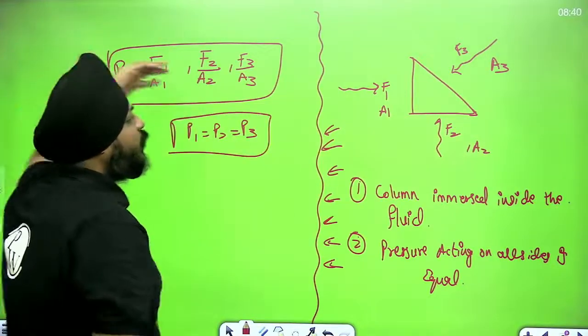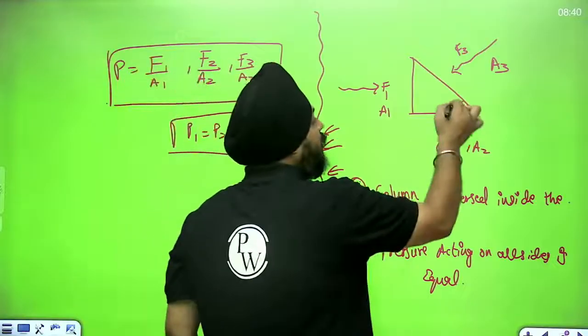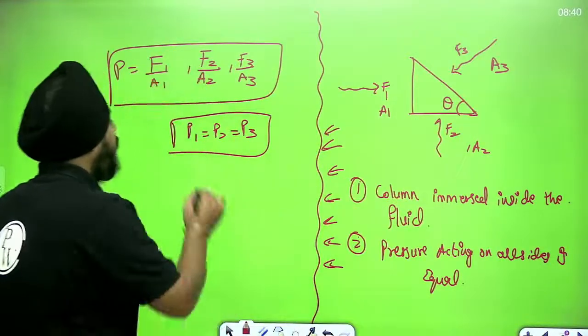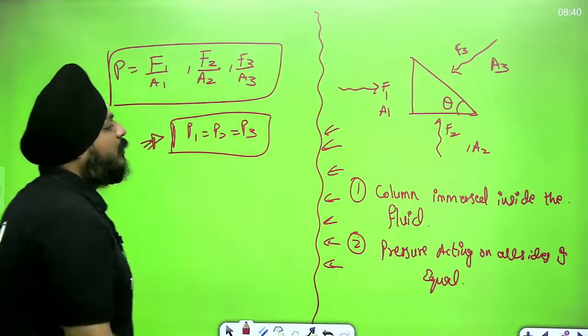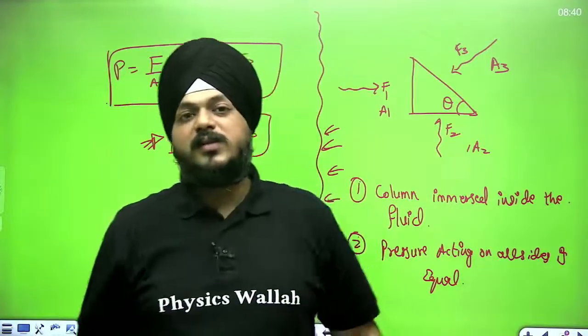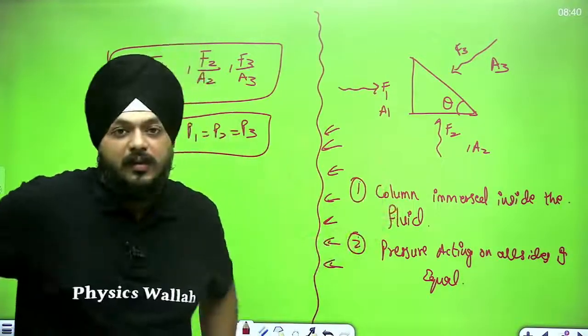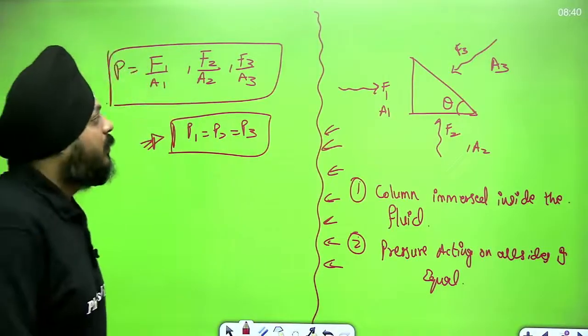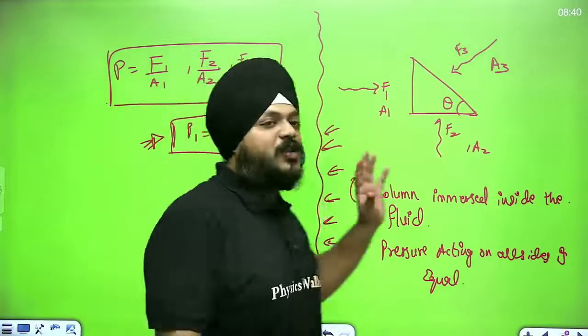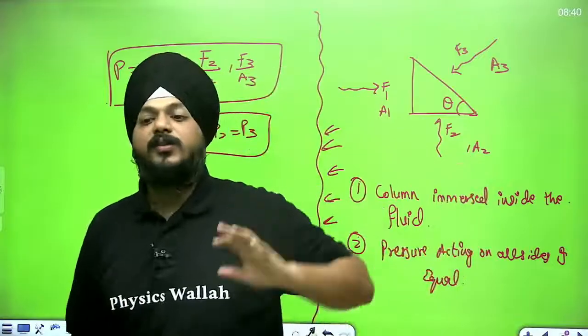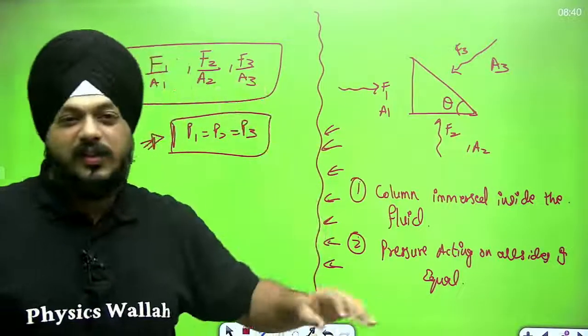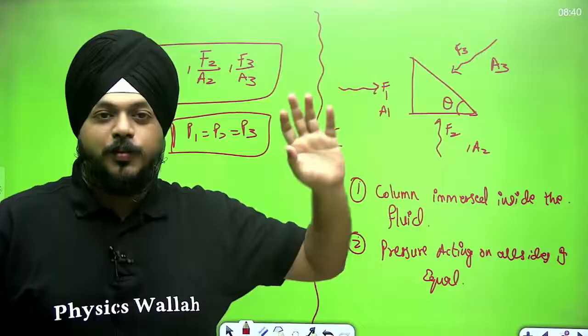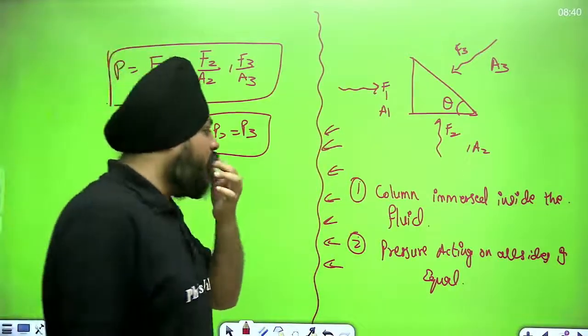This is simple geometry. Using sine and cos theta we can easily prove that. We are not going into that much detail and we are not going to waste our time, but we can start it up. So this is a small derivation regarding Pascal's law. It is already mentioned in the book, in lots of resources, even in the board's book, but we are not moving on to that part here.